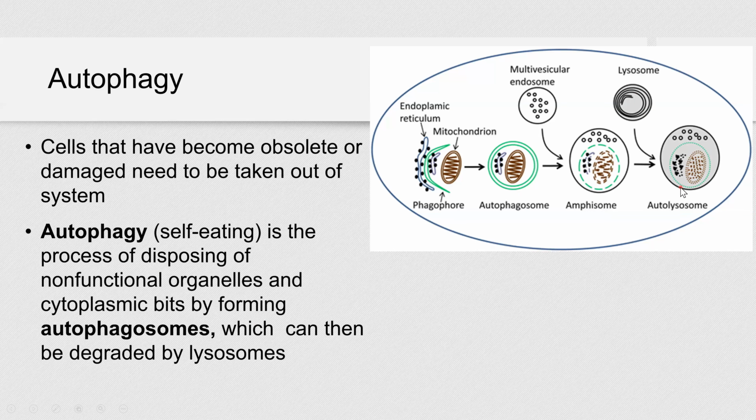And your cell can recycle all the organic molecules that were made over here from large parts of mitochondria, or your cells might just get rid of it through the process called exocytosis, right? So cells do have a mechanism that allows them to get rid of non-functional organelles, autophagy.